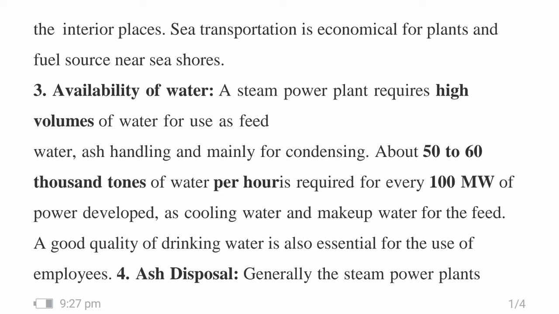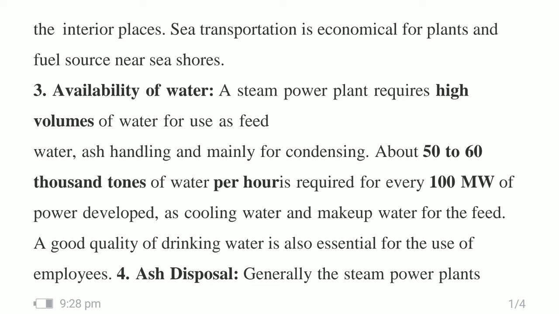Availability of water: a steam power plant requires a high volume of water for use as feed water, ash handling, and mainly for condensing. Means for steam generation we require water, for wet ash handling we require water, and for condensing the steam which comes out from the turbine after expansion, we have to condense that steam to convert it again into water, a phase change phenomenon. So there is much requirement of water.